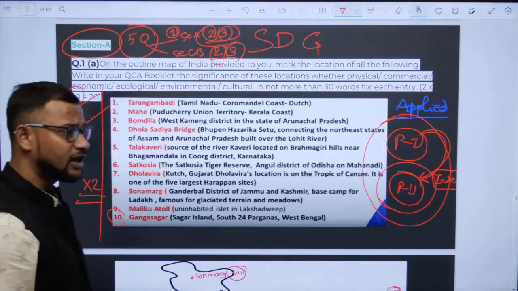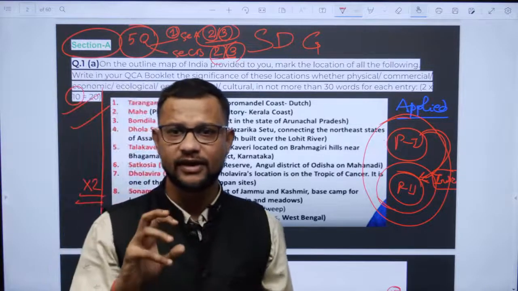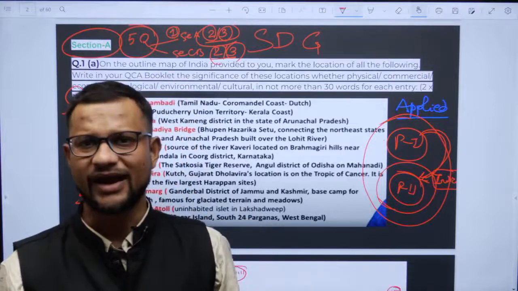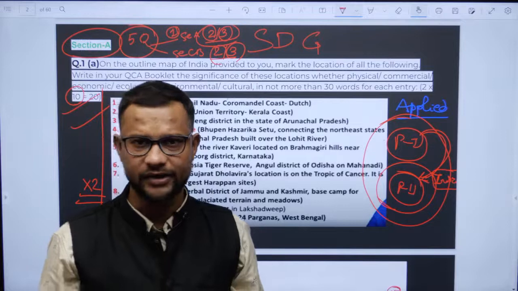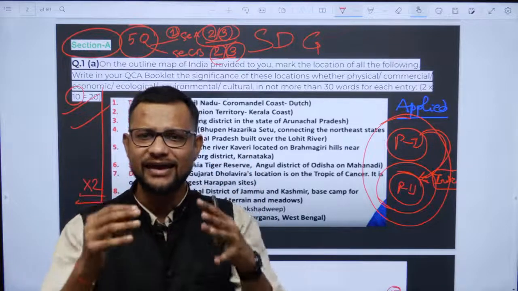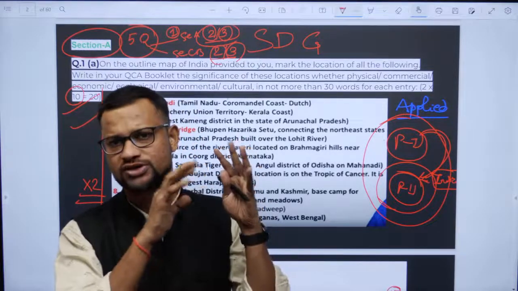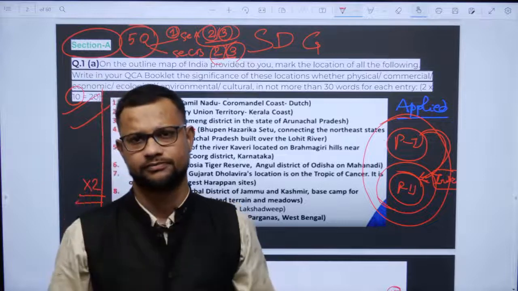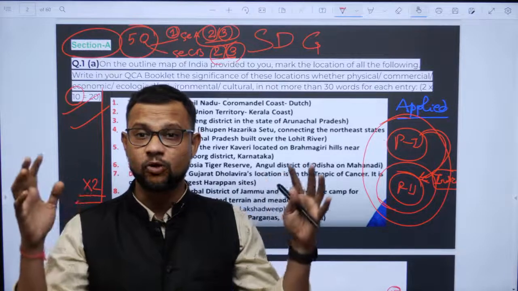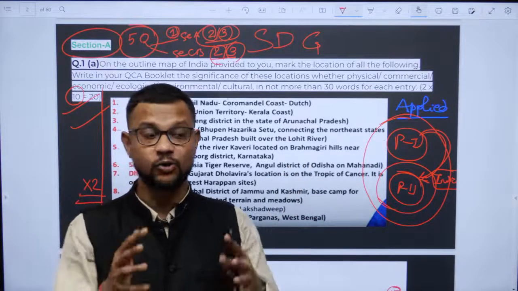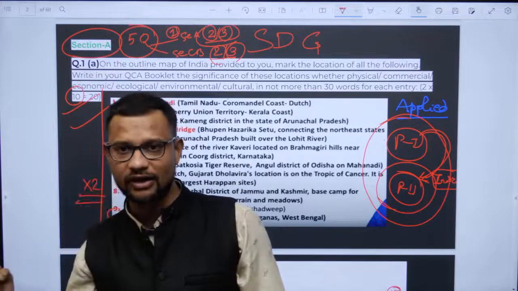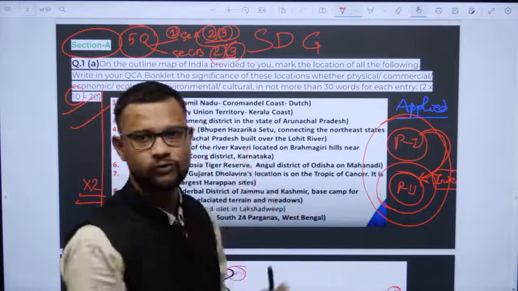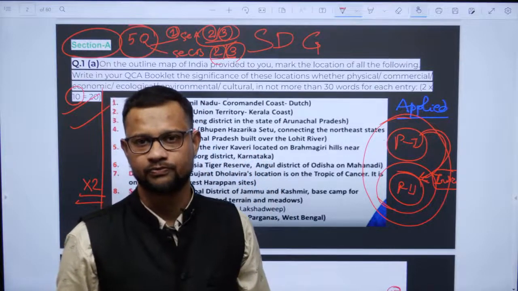Now UPSC has given you a flexibility that, guys, just locate it on the map provided to you and write any kind of significance about the location you are aware of. So that is an advantage, and that too at the very first question. If you carry that advantage till the last, believe me, you can absolutely score well in paper 2, right?